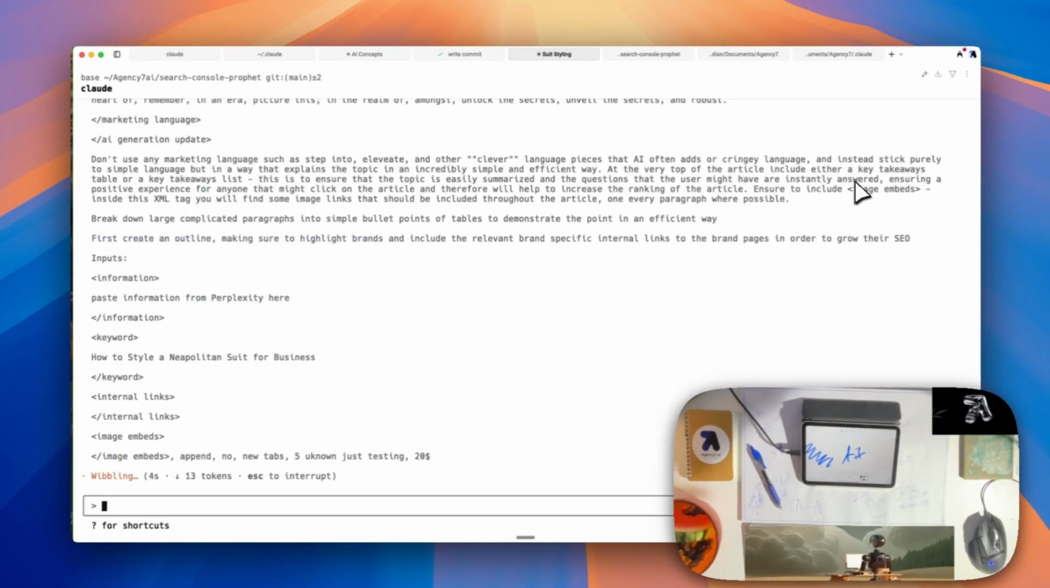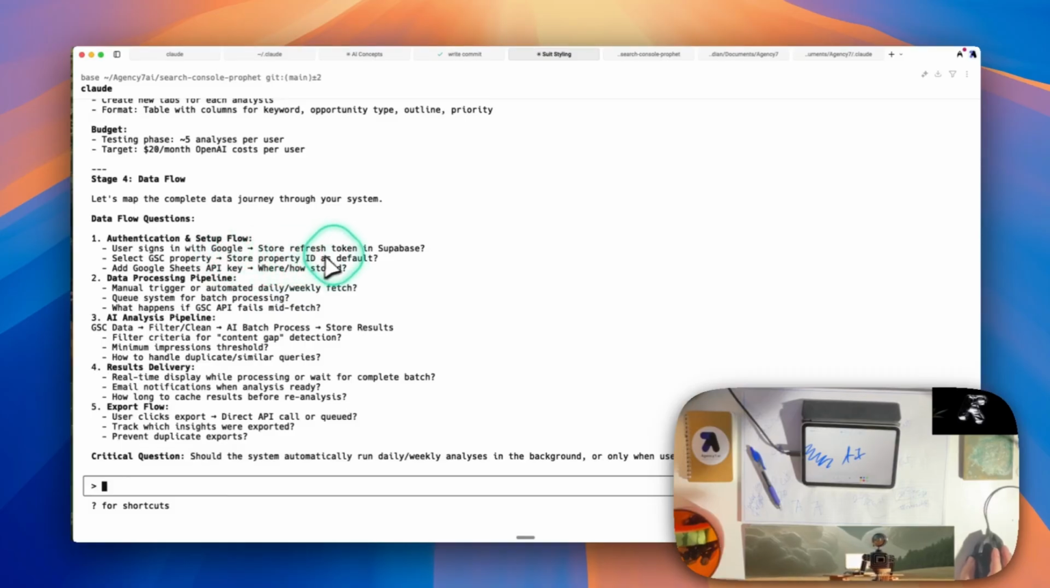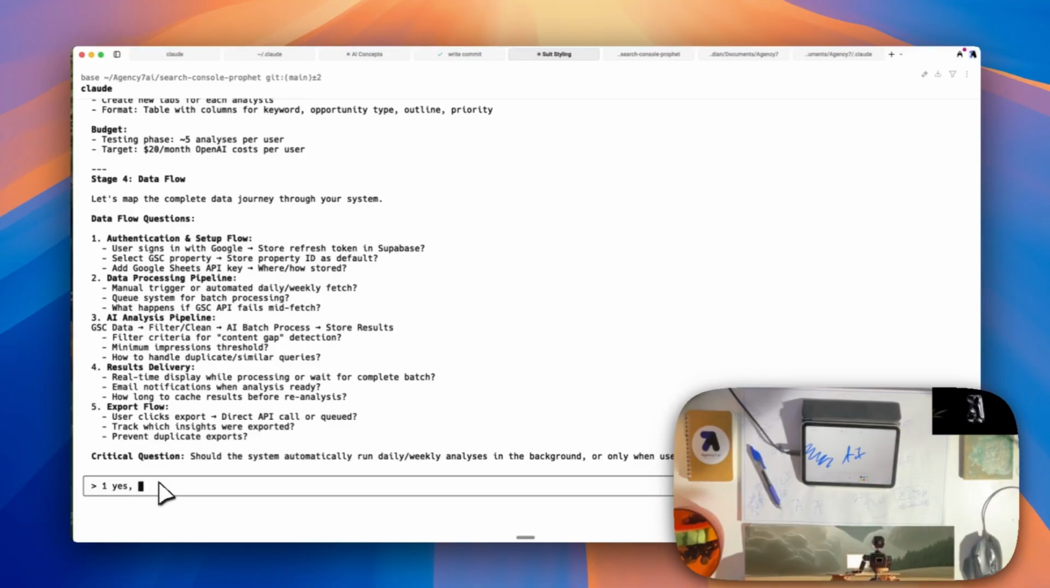It's going to start wibbling, and data flow. Let's map the complete data journey. User sign in with Google, store refresh token in Supabase. 1, yes. Select GSC property. Yes. Yes. Where in Supabase? 2. Manual triggering or automatic. Daily, weekly fetch. I'm going to say manual for now. And queue system for batch processing. Later. Ask for retry.